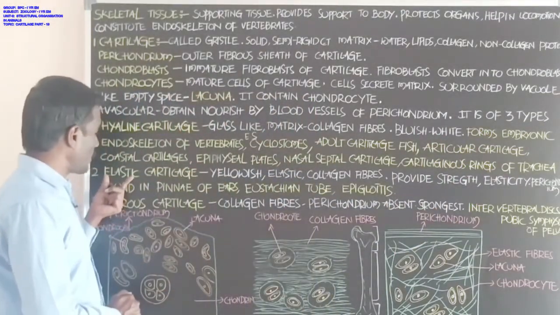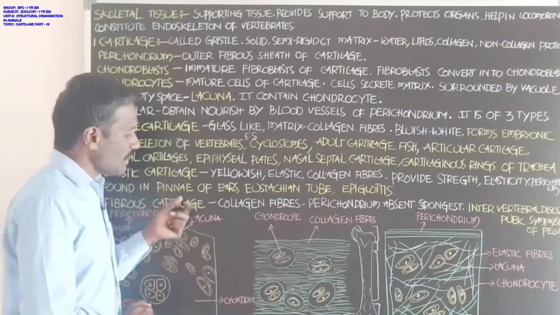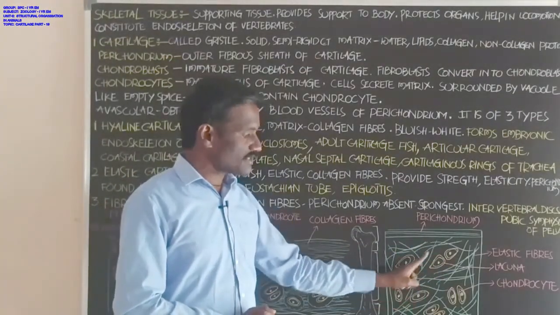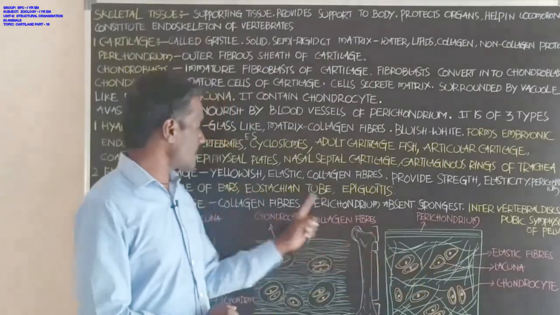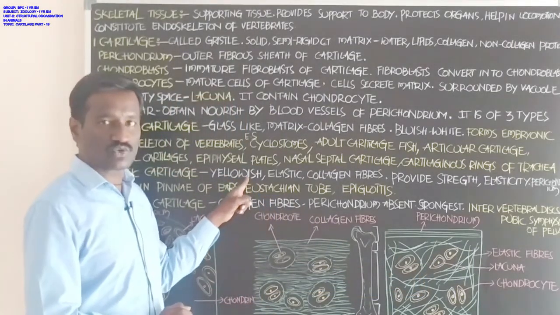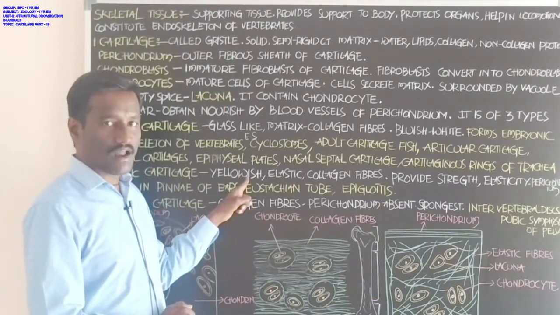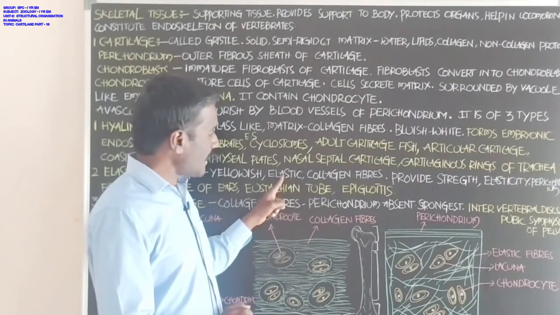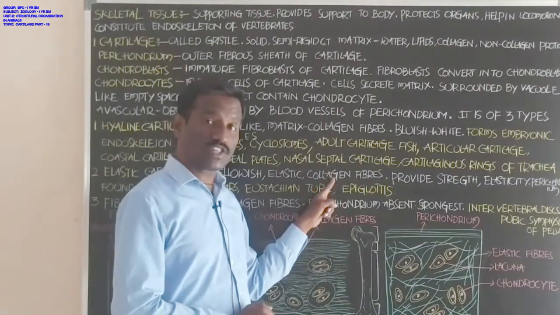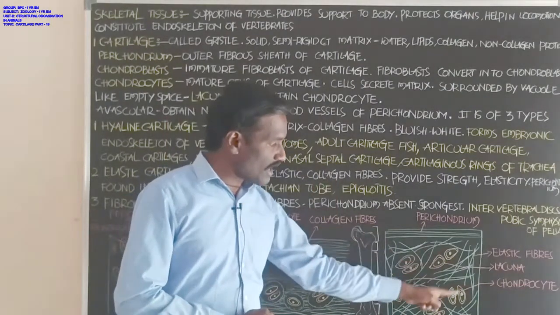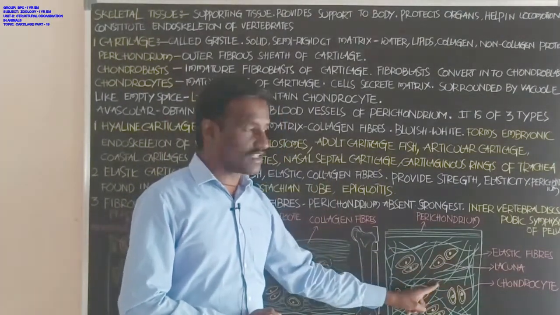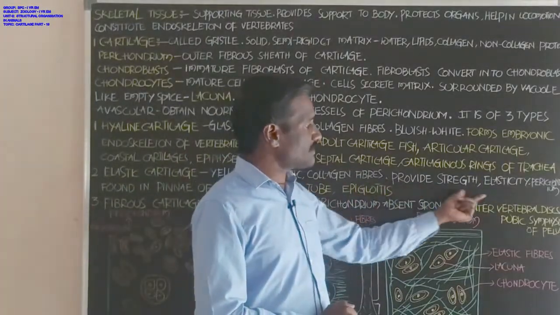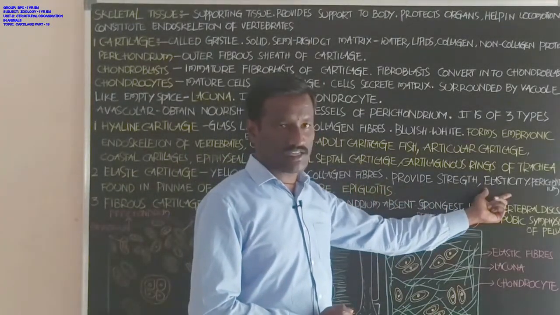Next, the second type is elastic cartilage. Students, this diagram shows the structure of elastic cartilage. It is yellowish due to the presence of elastic fibers, which show elasticity, and also collagen fibers. It provides strength and elasticity.